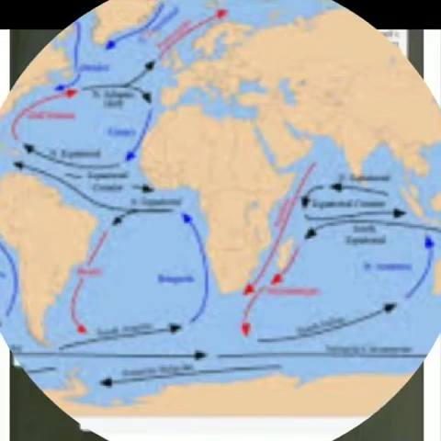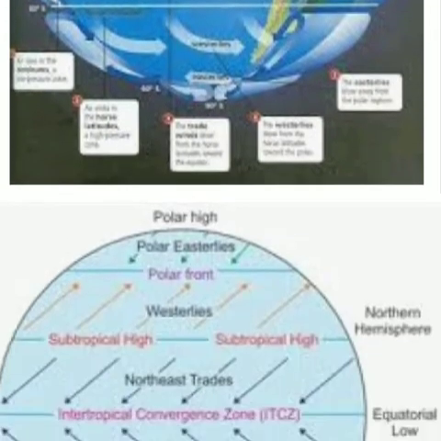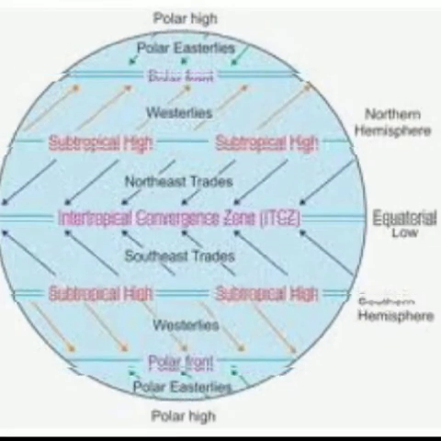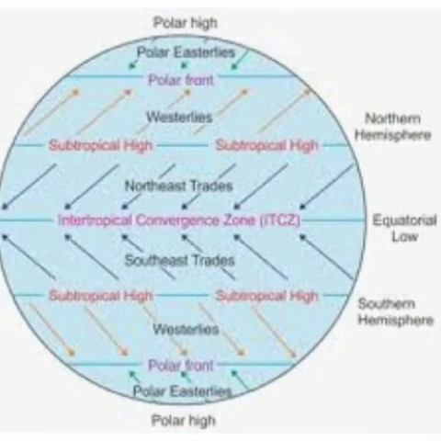Number 8, subtropical high pressure zone. The high pressure zone found near 30 degree north and south latitudes in both the hemispheres is the subtropical high pressure belt or high pressure zone.